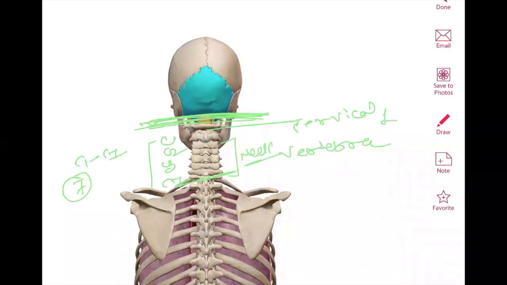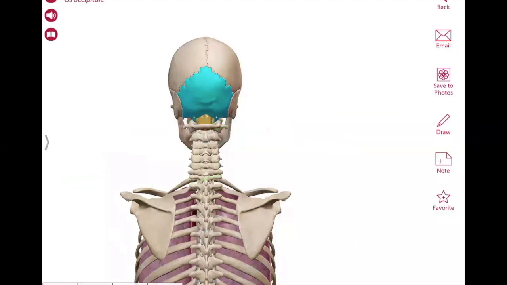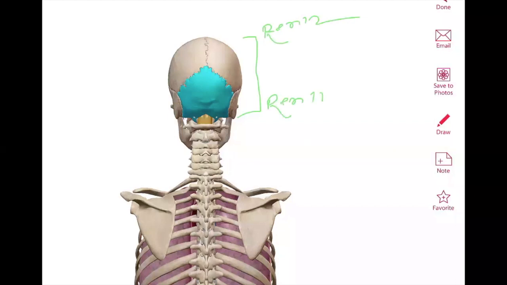That will be the next part. So our RAN 12 to RAN 11 area has been given to the head region. And RAN 11 is a very good point for cervical 1.